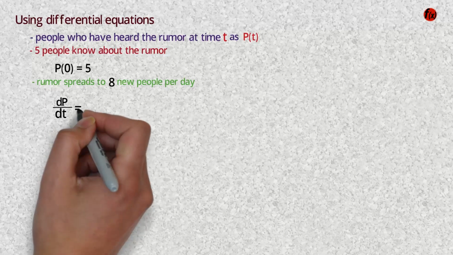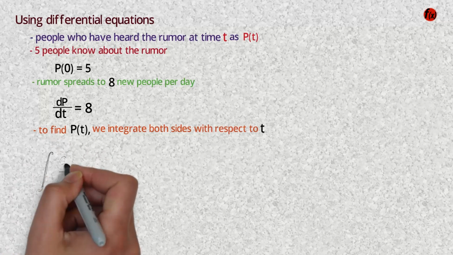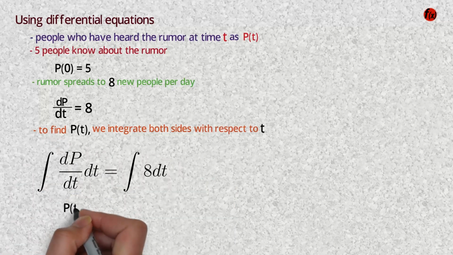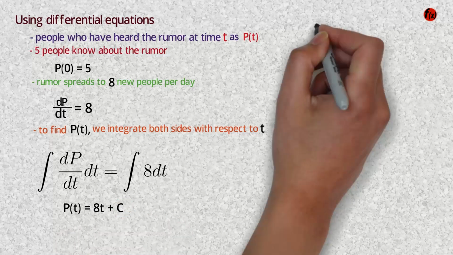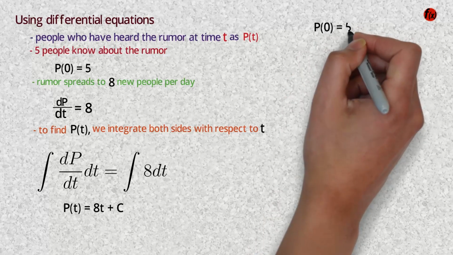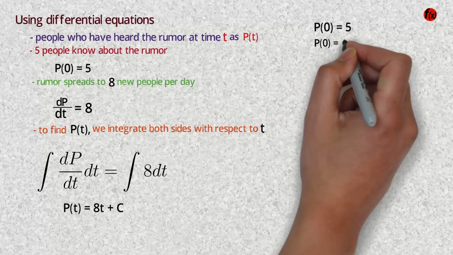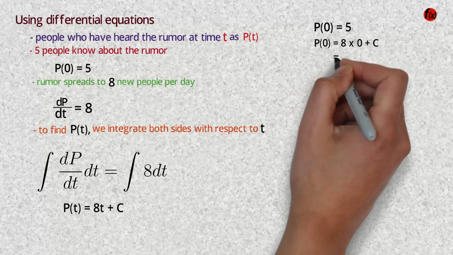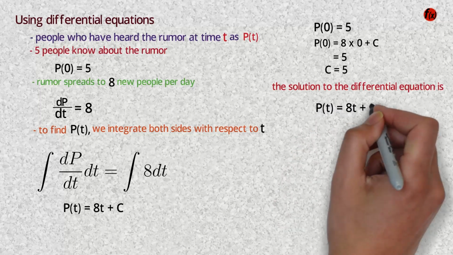dp/dt equals 8. To find p(t), we integrate both sides with respect to t, where c is the constant of integration. We use the initial condition p(0) equals 5 to find c. p(0) equals 8 times 0 plus c equals 5. Then c equals 5. Thus, the solution to the differential equation is p(t) equals 8t plus 5.